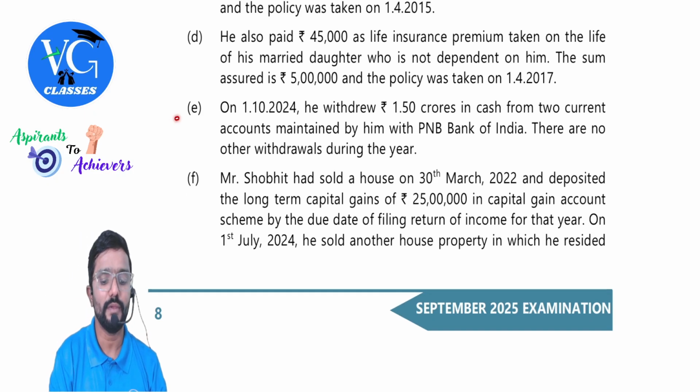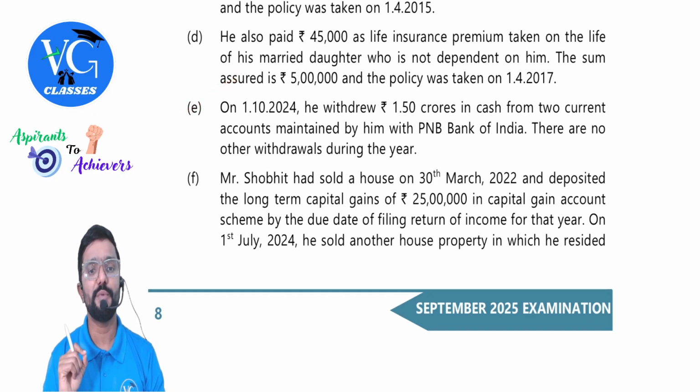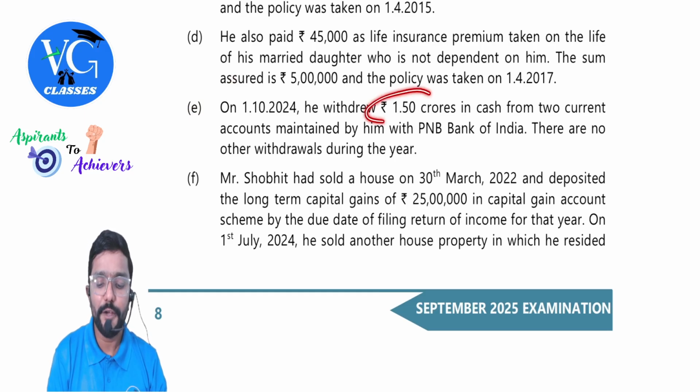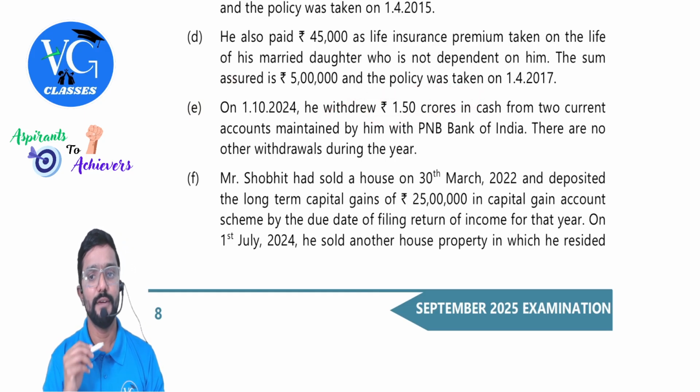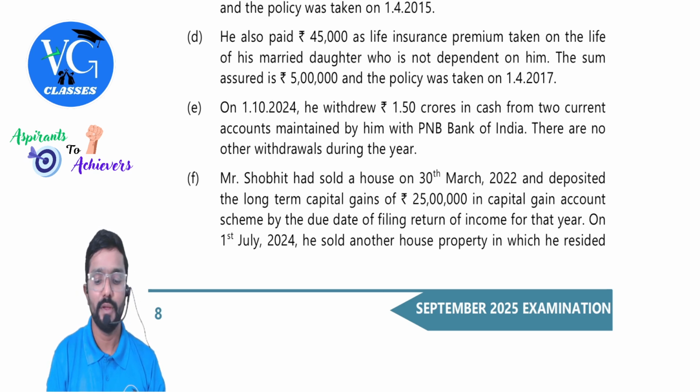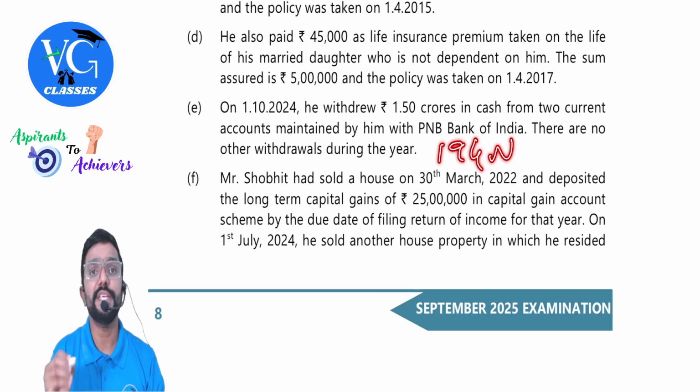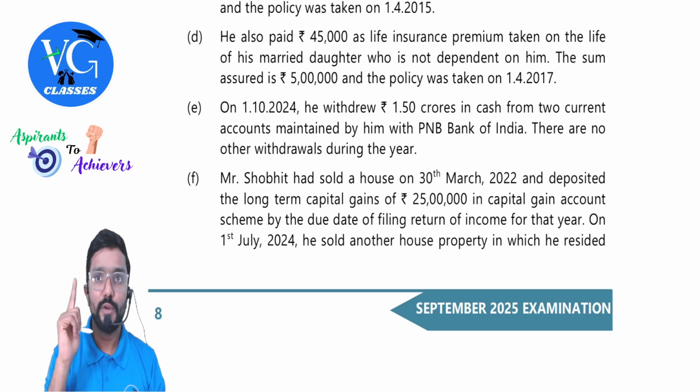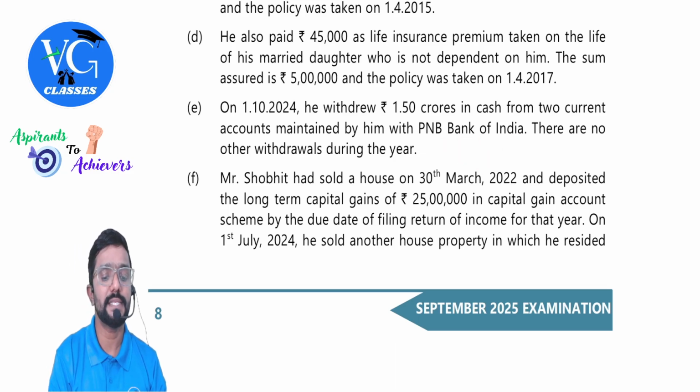On 1st October 2024, he withdrew 1.5 crore in cash from 2 current accounts maintained by him with PNB and Bank of India. There was no other withdrawal during the year. Guys, TDS is applicable under section 194N. Is withdrawing more than 1 crore, na? Yes, on that TDS is applicable.